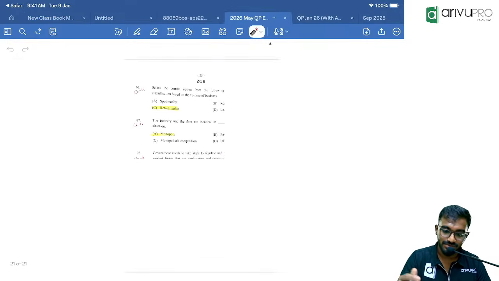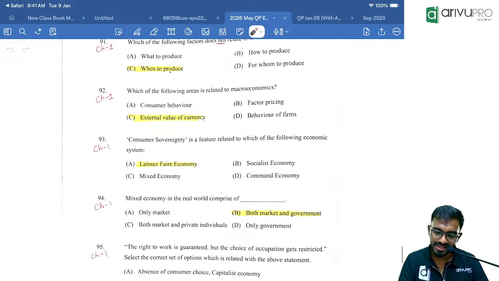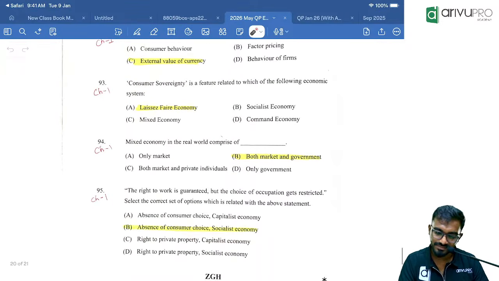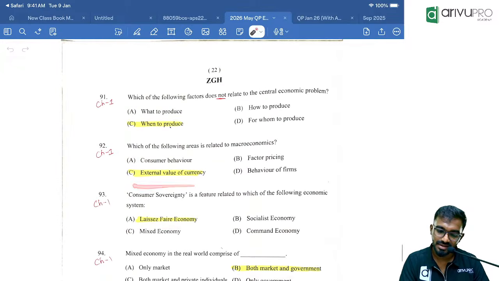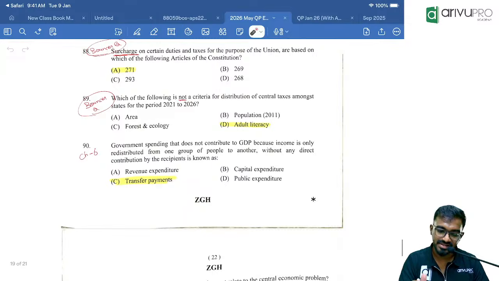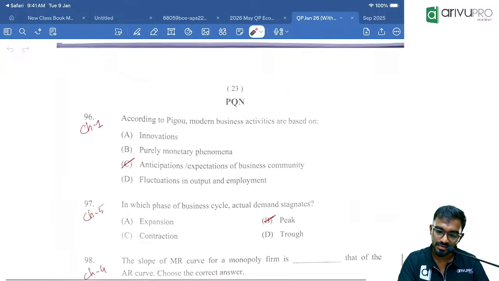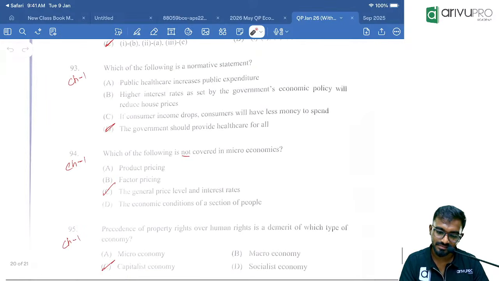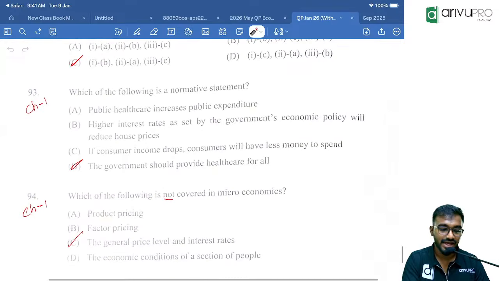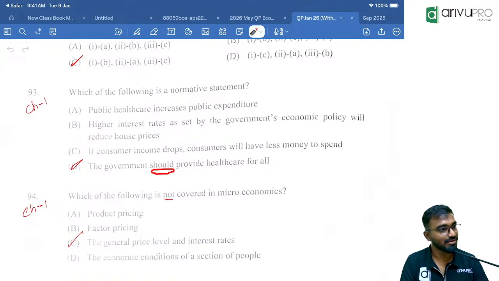Let me show some questions from this for your understanding. Hardly one or two questions may be asked somewhere. Socialistic, market, laissez-faire: this we already discussed. That's it, five questions will come. Capitalistic economy, interest rate. Question 93: which of the following is that? I said, no, sir, the word "should" is there. Yes, here the answer is.